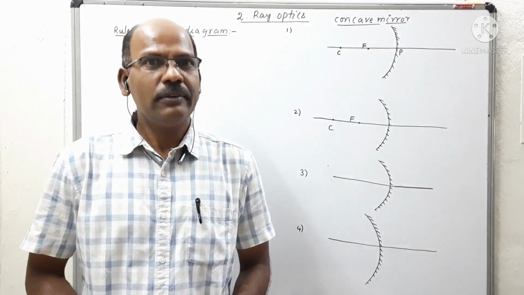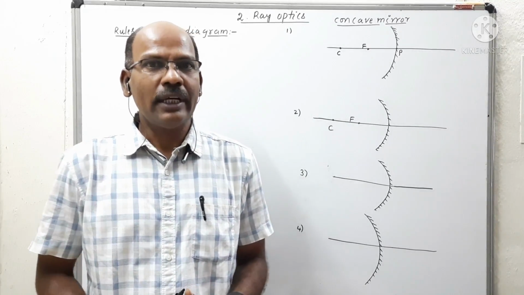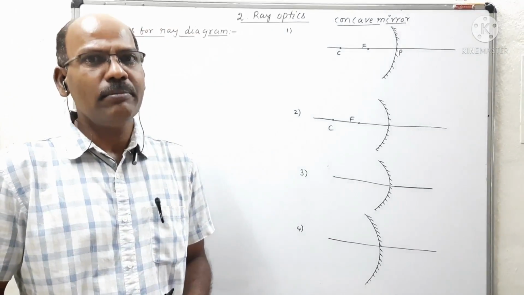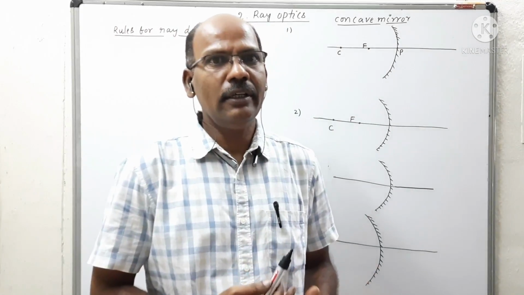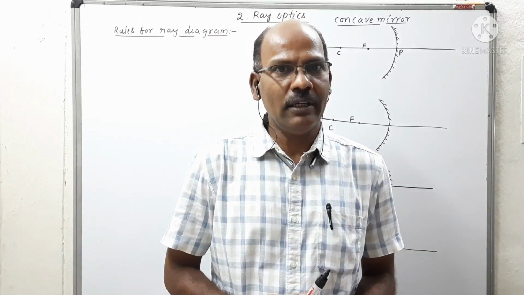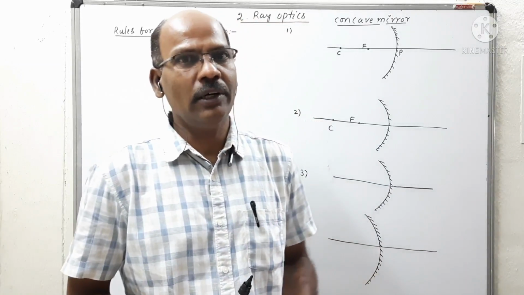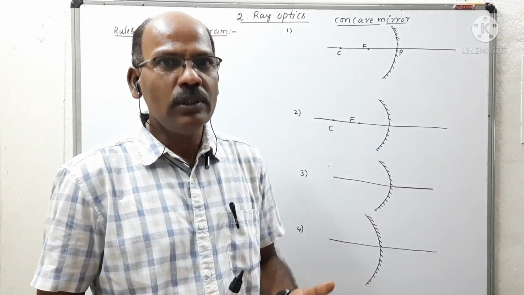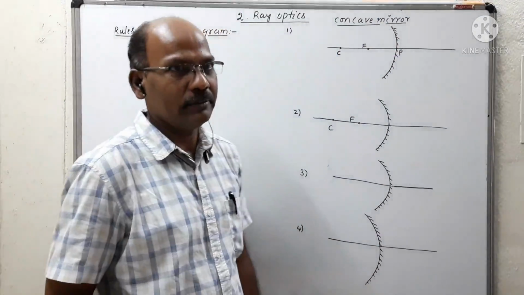Let's observe the rules for ray diagrams to identify the clear image formed by the reflected rays in the two types of mirrors, that is concave mirror and convex mirror. First we observe the rules for ray diagram in case of concave mirror.